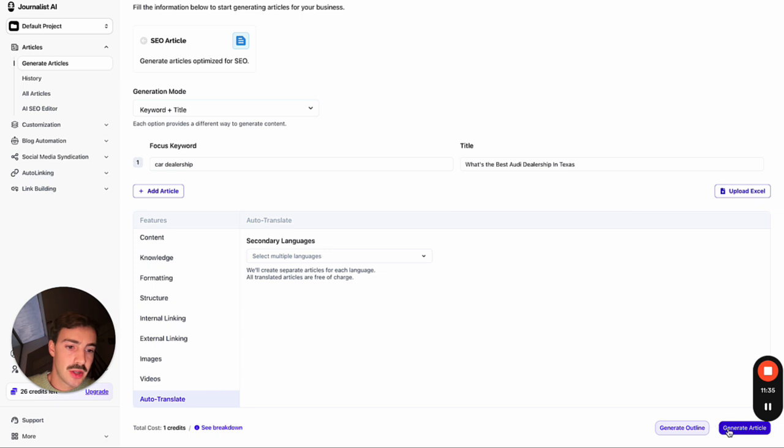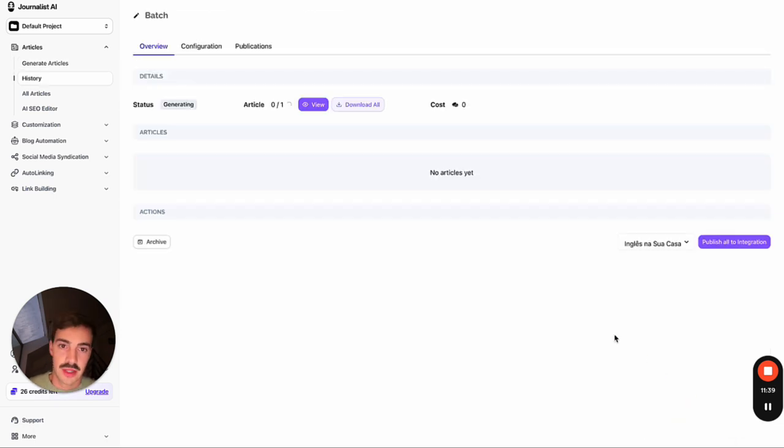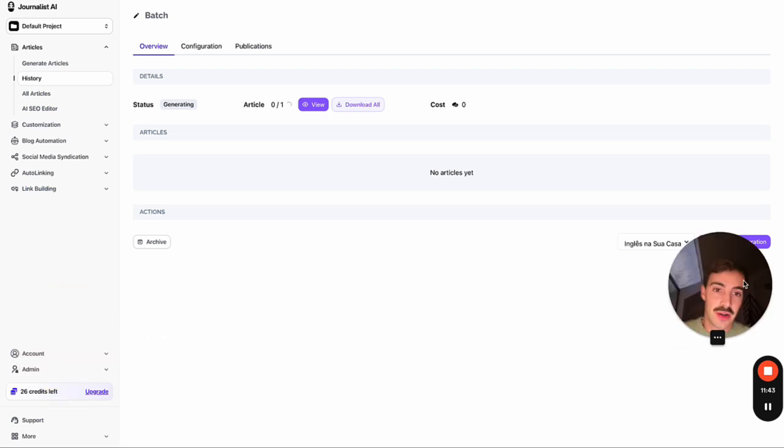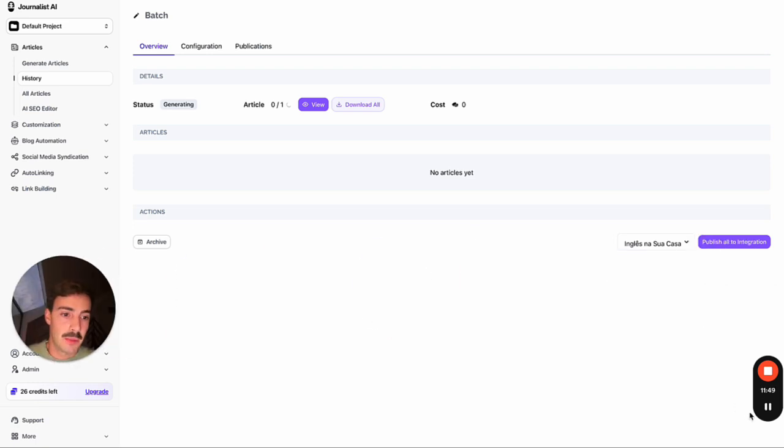So let's just hit generate article. And I'll be back in just a few seconds, because that's how long this takes to generate, to show you the actual output and also all the other features right here, like the linking, auto linking, syndication, and a bunch more cool stuff like the editor and the indexing. So I'll be back in a few seconds.